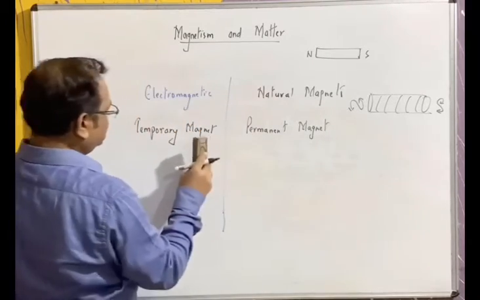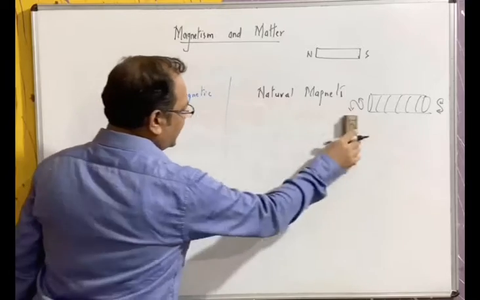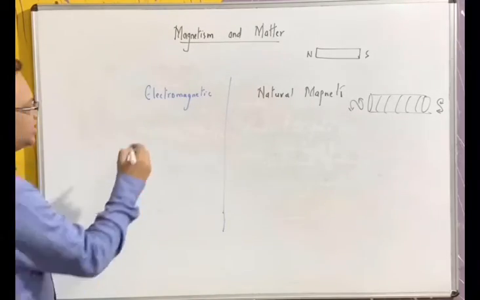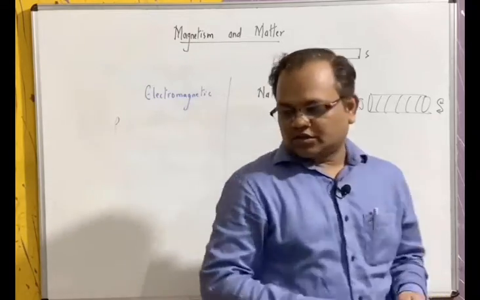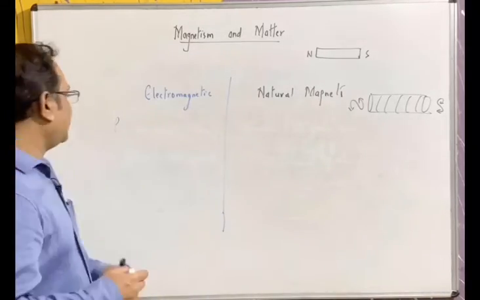Third point of an electromagnet is that its polarity can be changed. Polarity means north can be converted to south, and south can be converted to north, only by changing the direction of current.